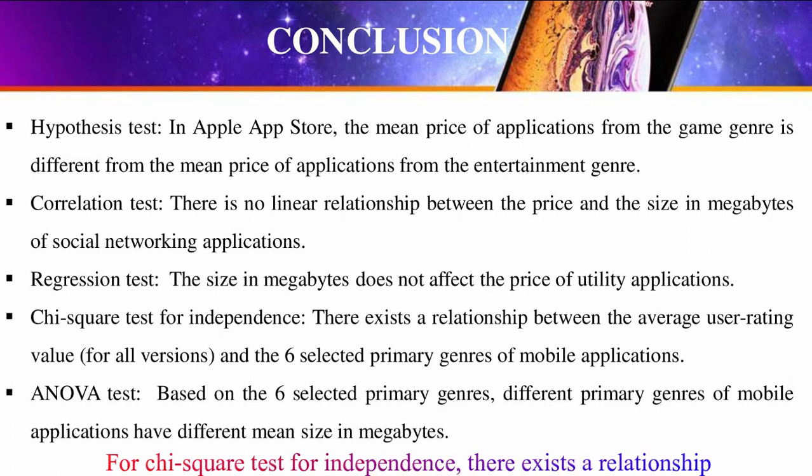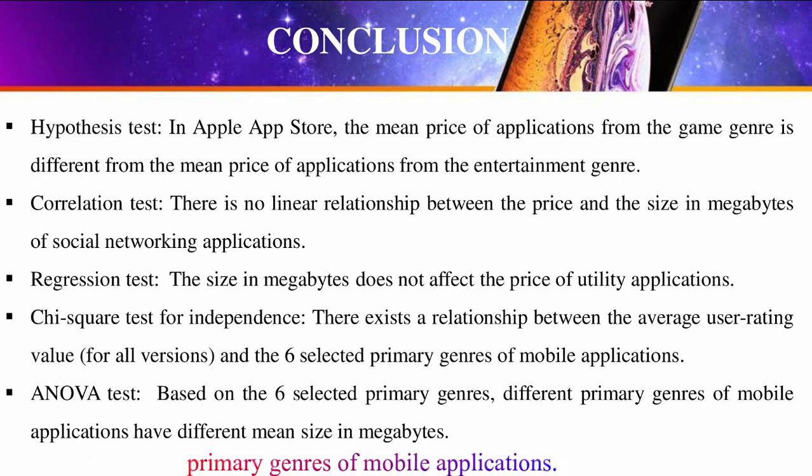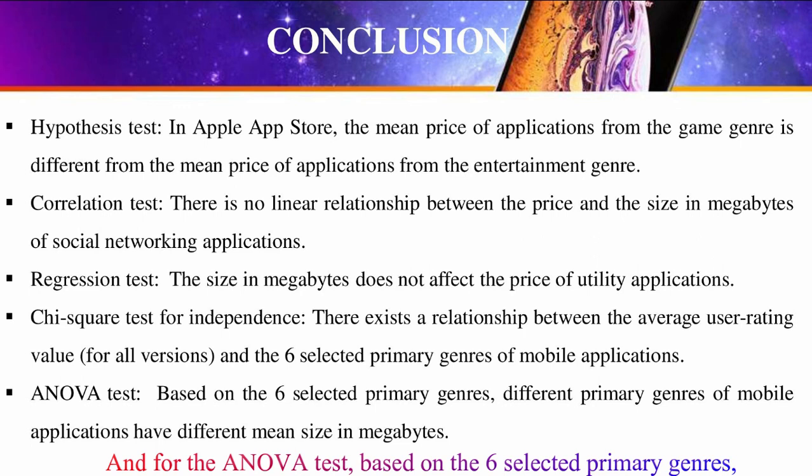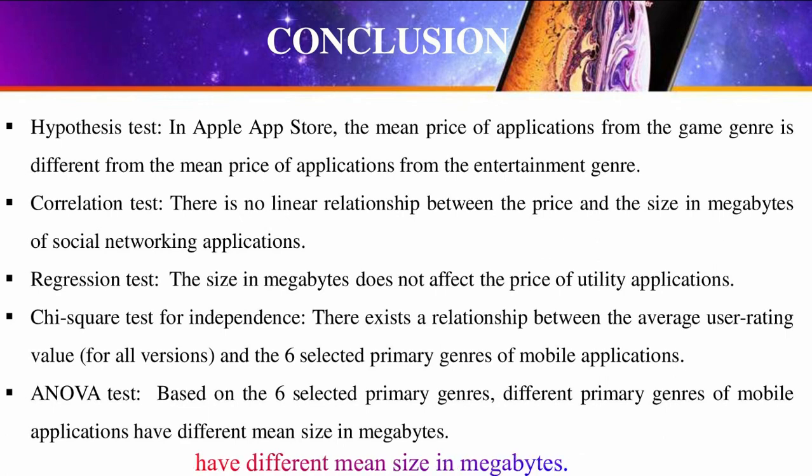For the chi-square test for independence, there exists a relationship between the average user rating value for all versions and the selected primary journeys of mobile applications. And for the ANOVA test, based on the 6 selected primary journeys, different primary journeys of mobile applications from Apple Store have different mean size in megabytes.